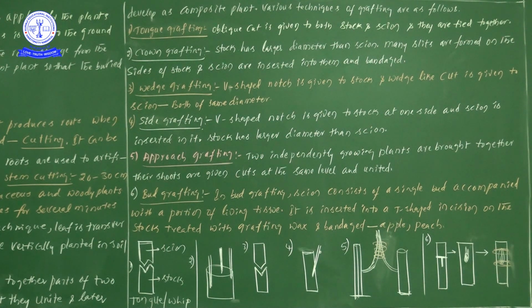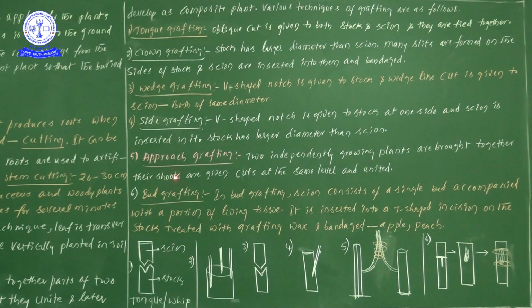Then after a few days, we have to tie it with a rope. After a few days, definitely we can see the development of both the stalk as well as the scion. Now here the stalk has a larger diameter than the scion. Once you see there, the stalk is a bit bigger and the scion is a bit smaller, which means there is a difference in diameter. So both the stalk as well as the scion are not of the same diameter.